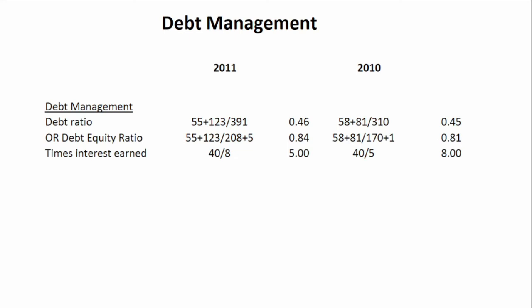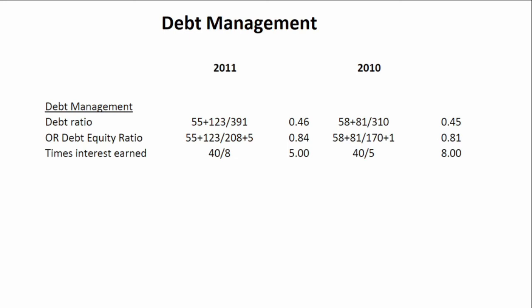The ratio is made up of your debt divided by your total assets. So as we mentioned previously, our total assets have increased, and this is as a result of the increase in our PPE and the increase in our inventory balance and our debtors balance. If we look at our debt, we can see that our long-term borrowings have actually decreased. And we'll want to ask the question, if our long-term borrowings have decreased, why is this ratio actually increasing? So if our long-term borrowings have actually decreased, meaning we have paid a portion of this long-term debt back, why has our debt ratio increased?